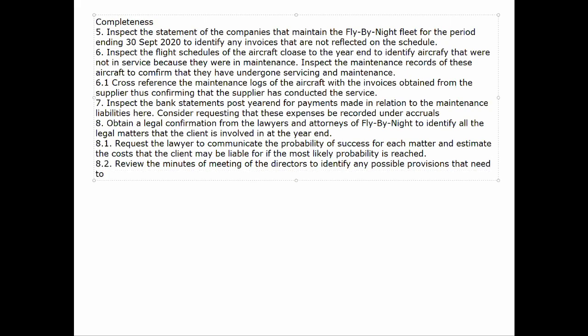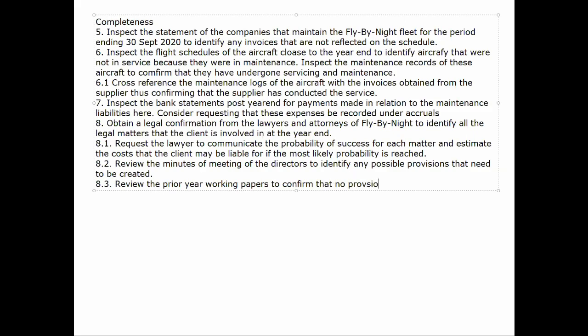We want to identify these amounts and these possible risks arising out of the risk register and whether they have been included here. So that's what we want to do. Look at what the risks were as per the minutes of meetings and see if they have been included here. If they haven't, then we're going to ask them to raise it.